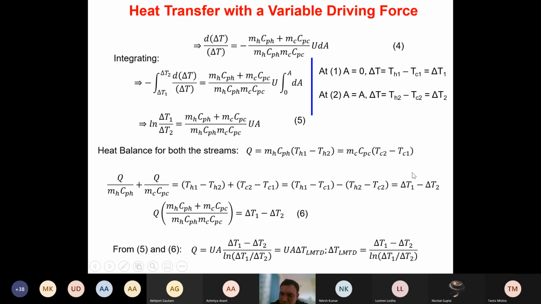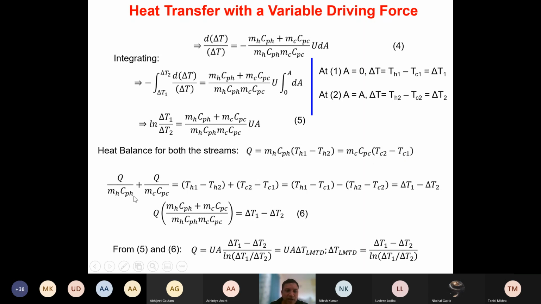Now from this equation, I can take Q by MCCPC, which will be what? TH1 minus TH2. Similarly, Q by MHCPH will be what? TH1 minus TH2. Similarly, Q by MCCPC will be what? TC2 minus TC1. And both these factors I can add.